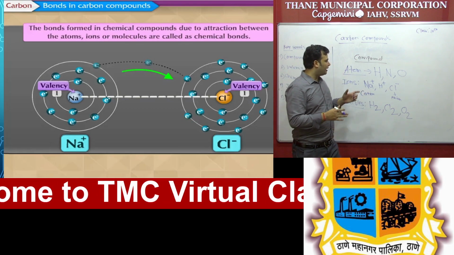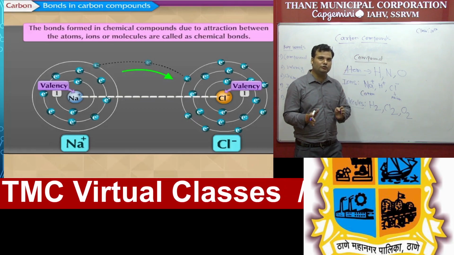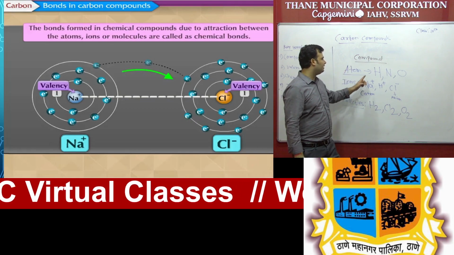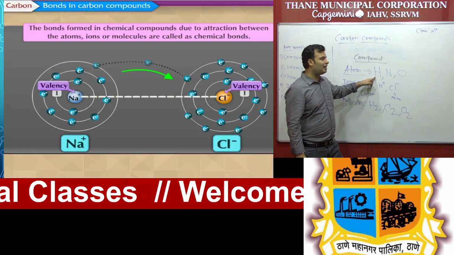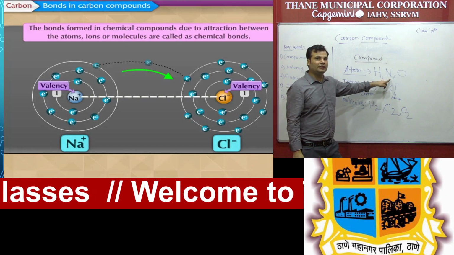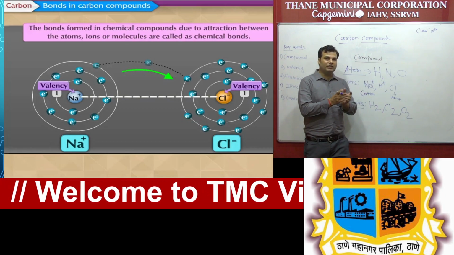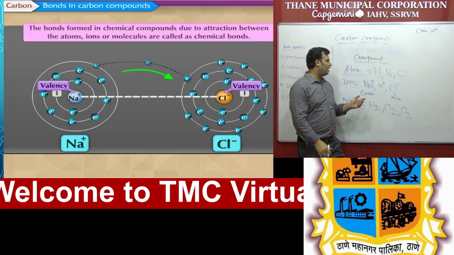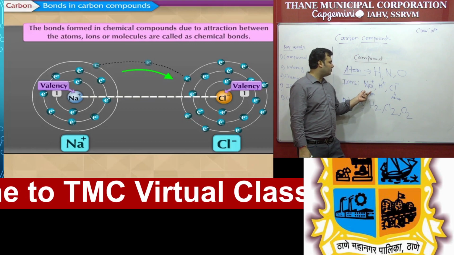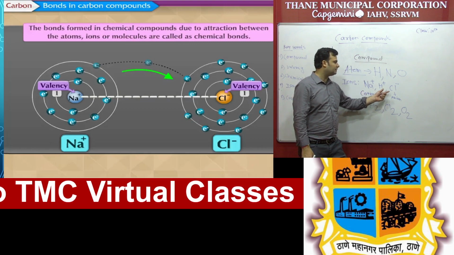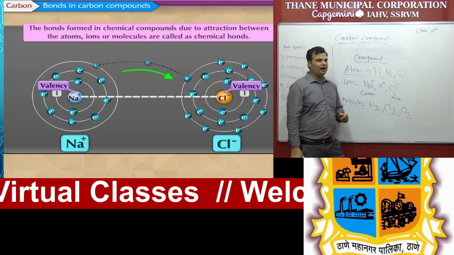Again, I know you have understood the difference between atoms, ions and molecules. I am repeating the same thing: atoms like hydrogen have no charge and are single, and we represent them with a symbol, like hydrogen H, nitrogen N and oxygen O. Ions are positive ions and negative ions. Positive ions are called cations and negative ions are known as anions. Like sodium Na+, a cation, hydrogen H+, chlorine, a halogen, Cl-, an anion.